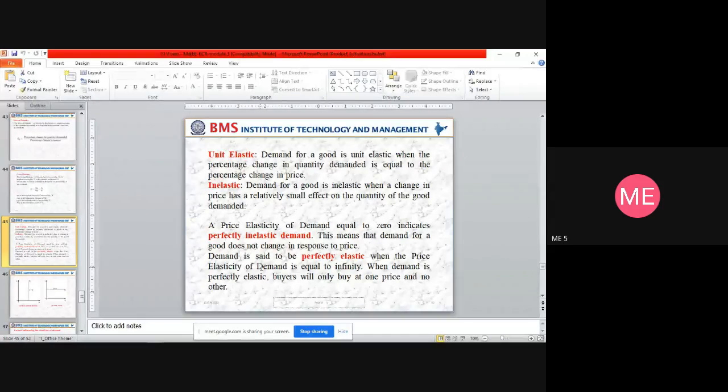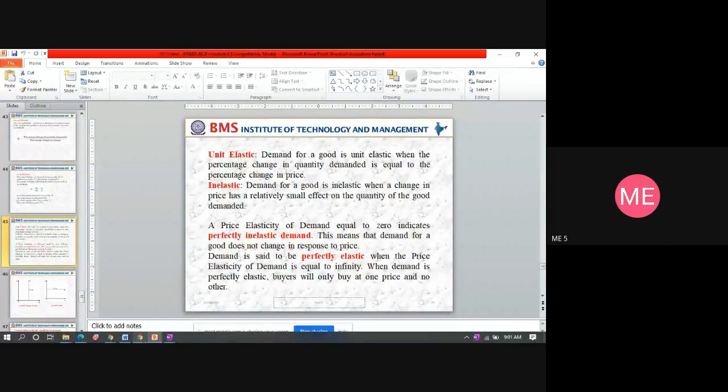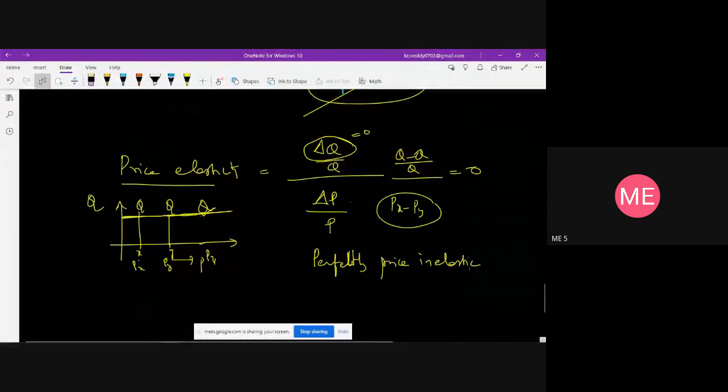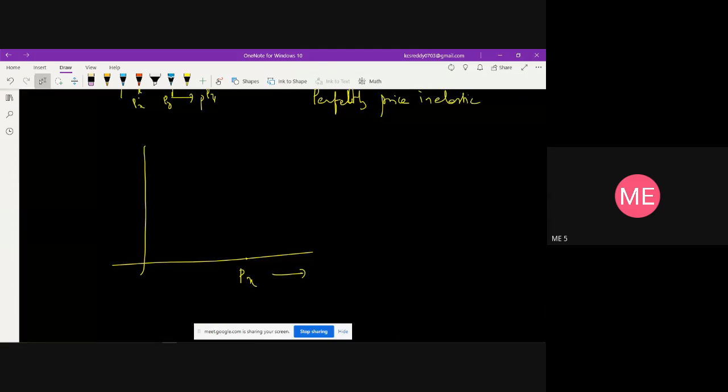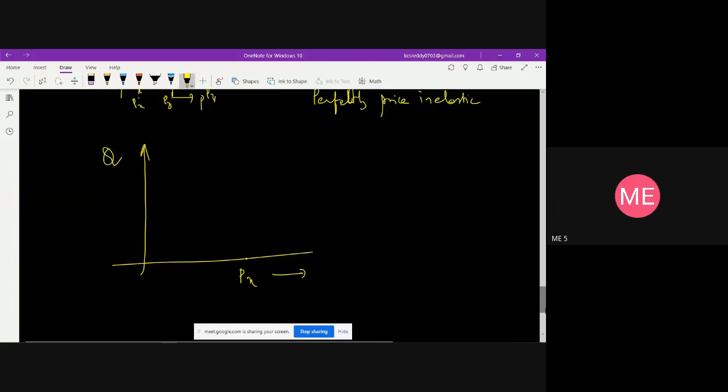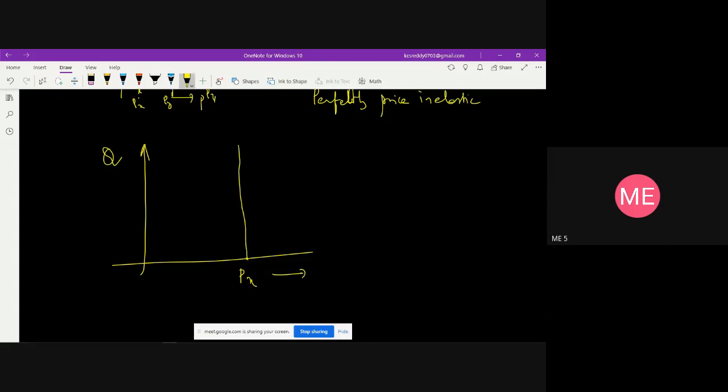Similarly, demand is said to be perfectly elastic when the price elasticity of demand is equal to infinity. See, if there is no change in the price, say this is the price of a particular product X, and this is the quantity demanded, there is a constant price of the product. But the demand is varying. At this particular point it is Q1, at this particular point Q2. So even the price does not change here.